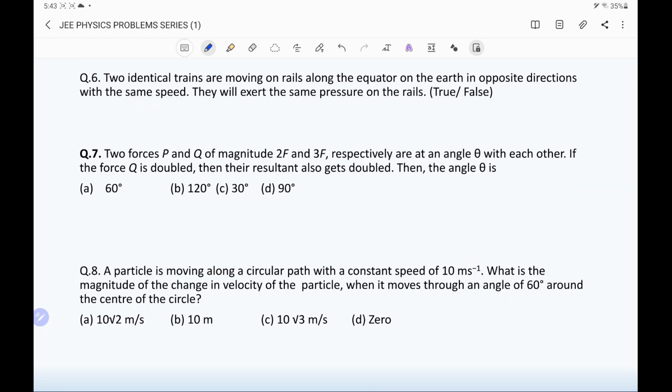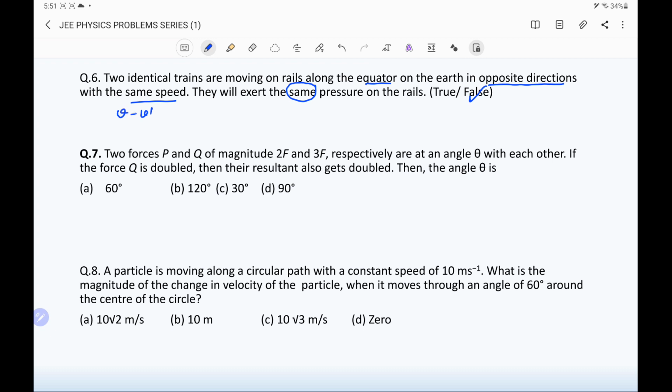Question number 6. Two identical trains are moving on the rail along the equator of the earth in opposite directions with the same speed. They will exert the same pressure on the rails. It is a false statement. The pressure will be different because the earth is rotating about its own axis with, say, velocity v dash and the train moves with velocity v.